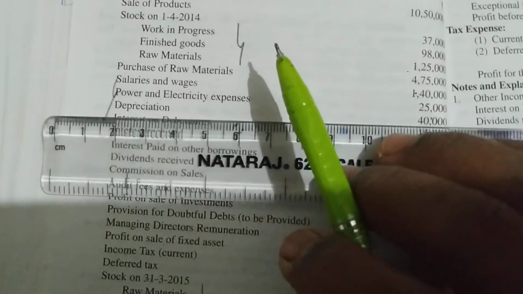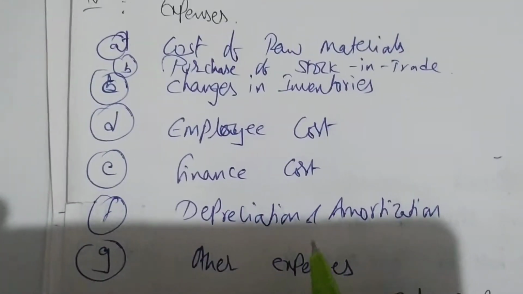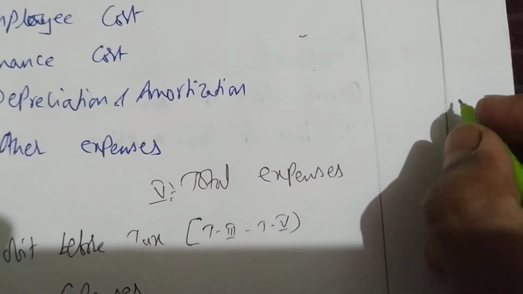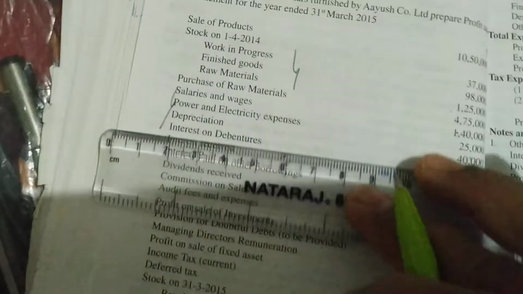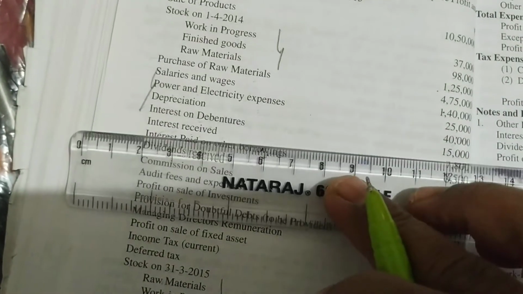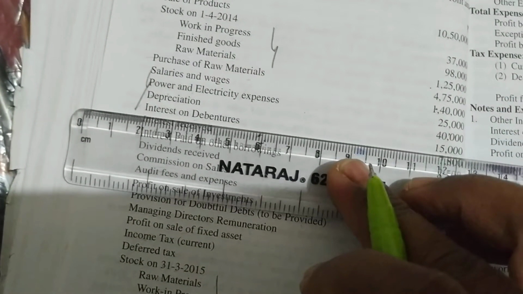Okay, so value of depreciation is 40,000. So I'll come to the depreciation and I'll write in front of depreciation 40,000. Got it? Chalo, next item, interest on debentures. So we are paying interest on debentures. We are paying 15,000. So I'll go to the finance cost and I'll write interest on debentures.